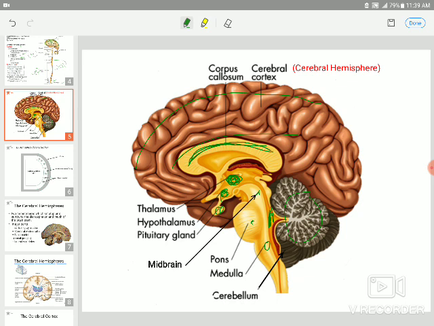That's the third ventricle, and the lateral ventricle.